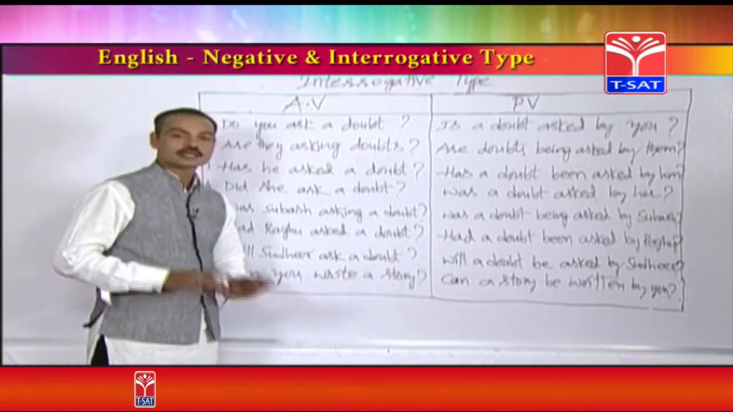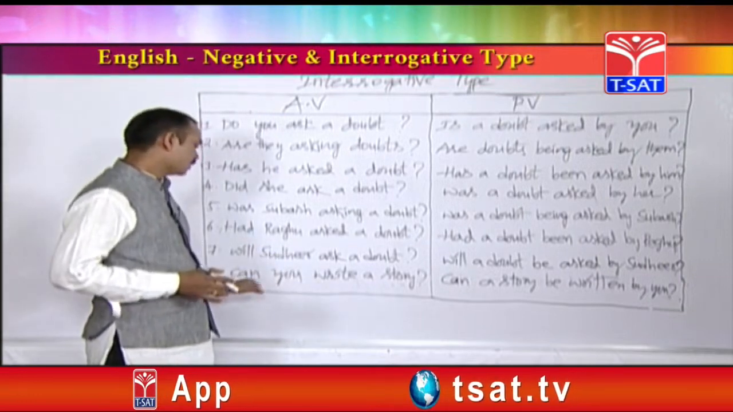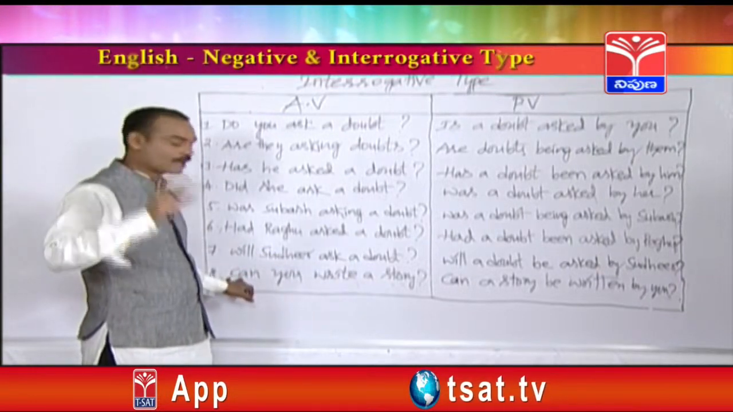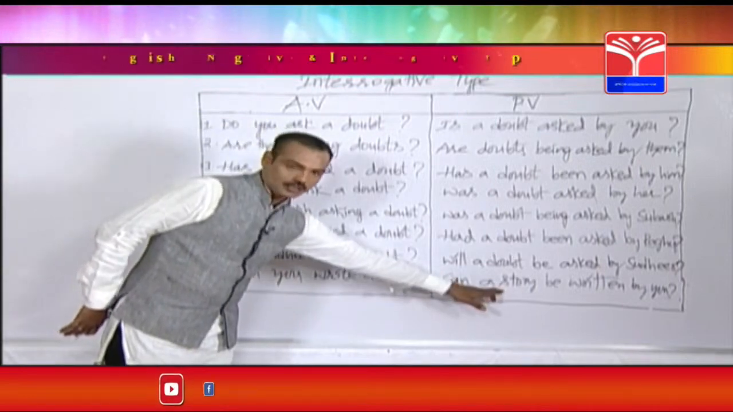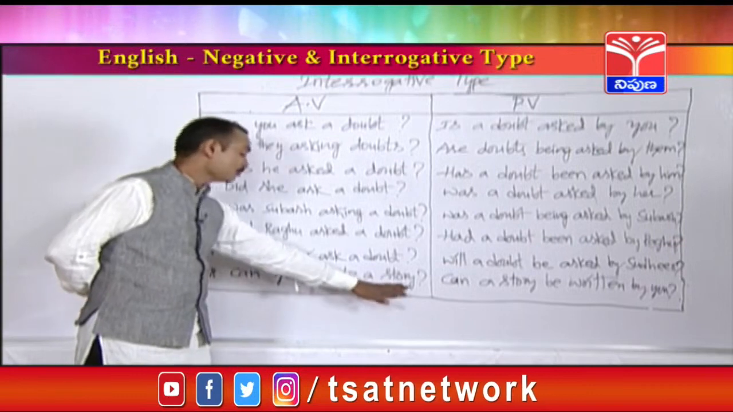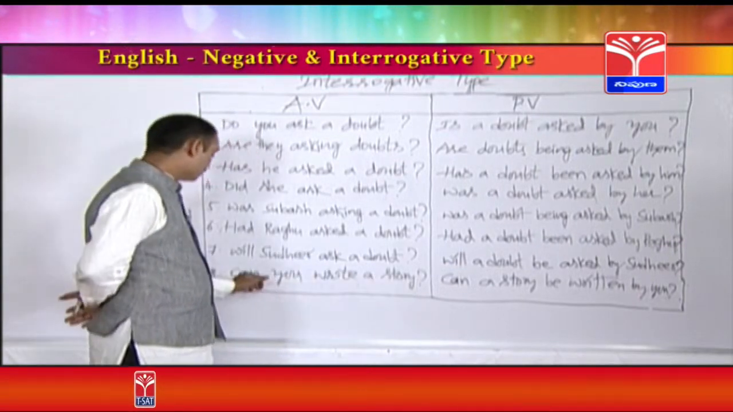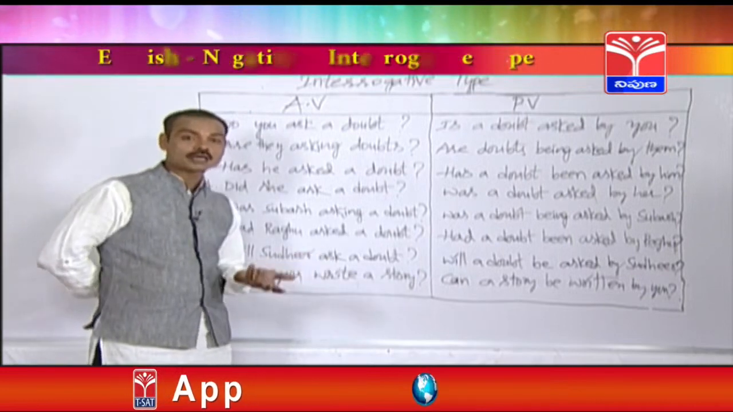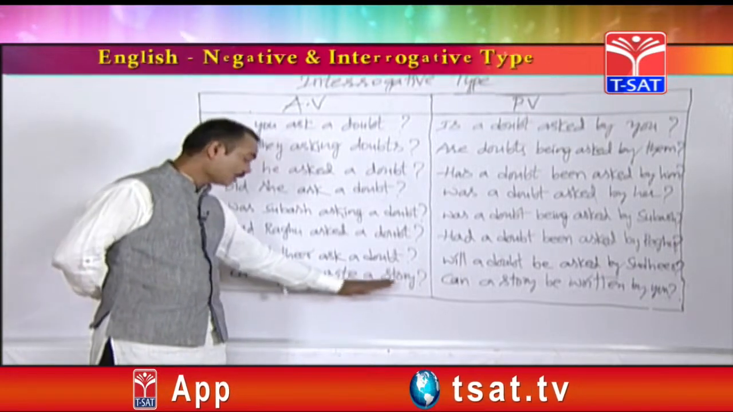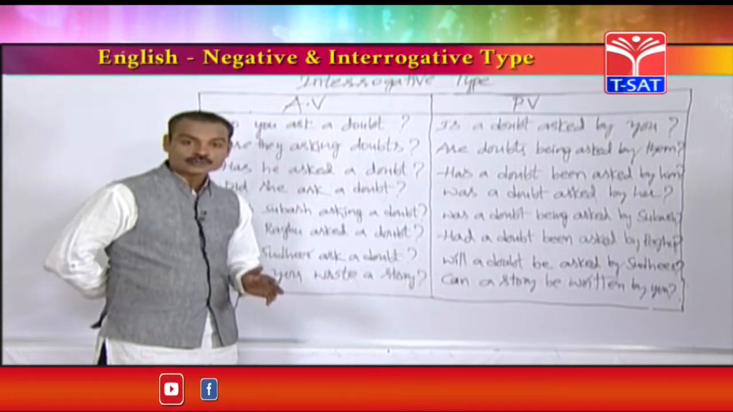So, can you write a story? I have told you, even the passive voice also should be started with can. Can a story be written by you? For example, let's see a plural object. Can we find out any changes? No, not at all. Can should be used for singular and plural objects. Can you write stories? Can stories be written by you?